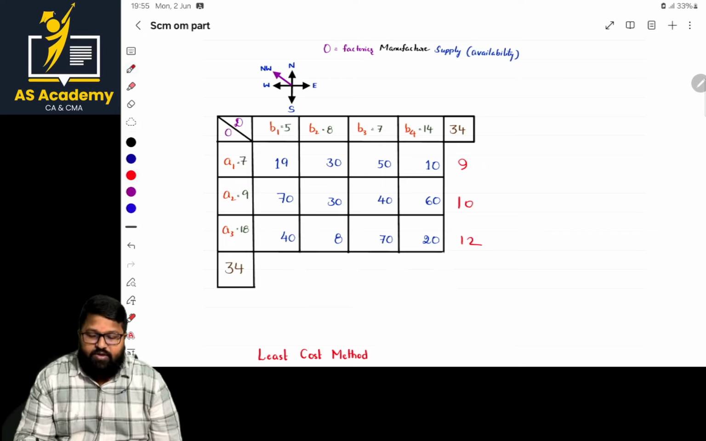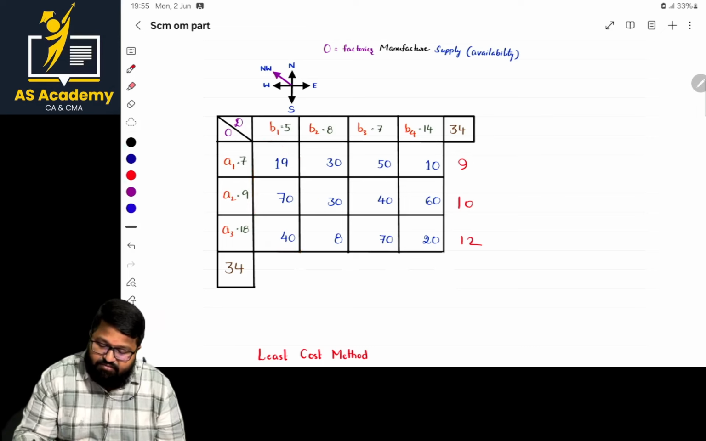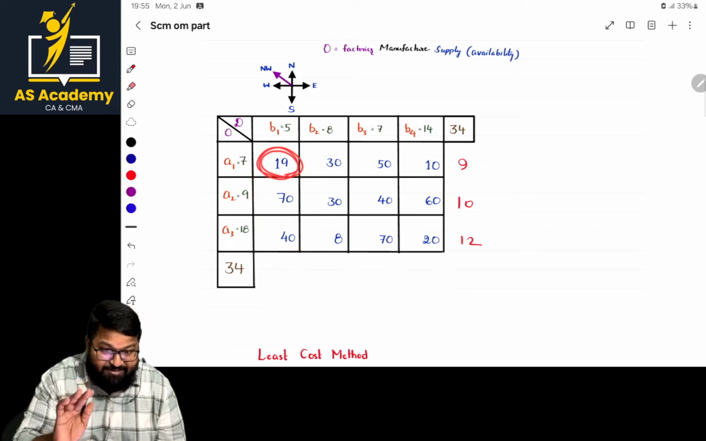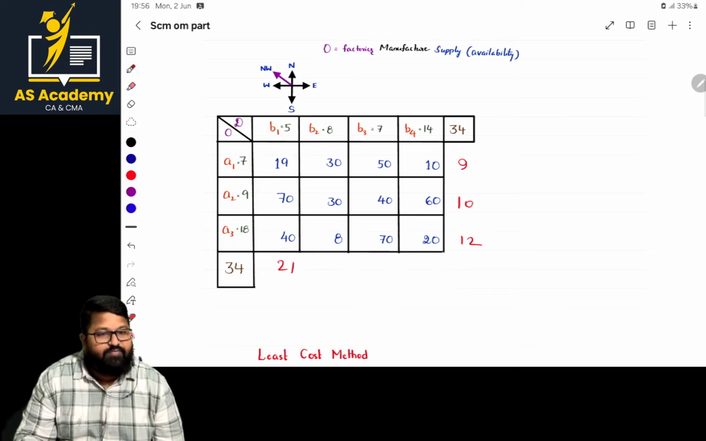Now, how to calculate the penalties for columns? The same way. Solve the elements: what is the first least number and the second least number? In this case, the first least number is 19, I'm extremely sorry, and the next least number is 40. The difference is 21.